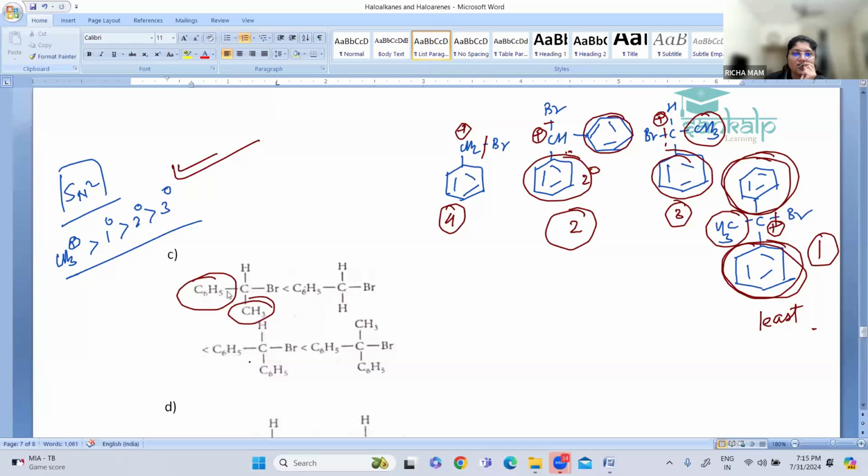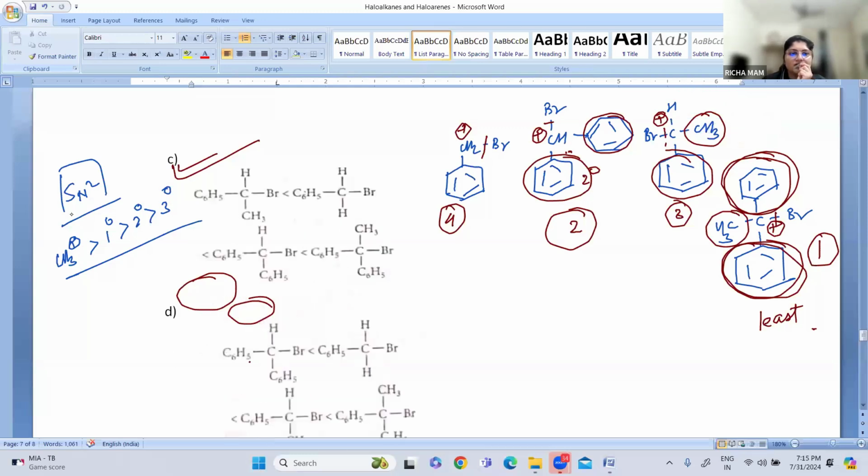Option D has a methyl group also, but there is no methyl group in ours, so this is also wrong. So option A is the correct answer.